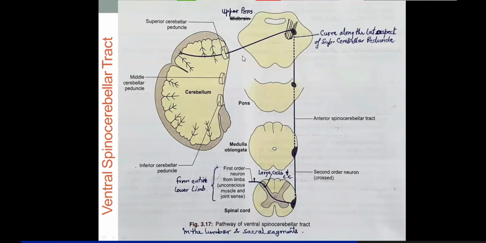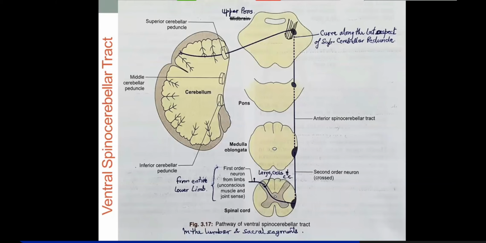So, as I said, if you take a cross section of the pons, you will find the ventral spinocerebellar tract, but you will not find the dorsal spinocerebellar tract, because it has already reached the cerebellum through the inferior cerebellar peduncle attached to the medulla.